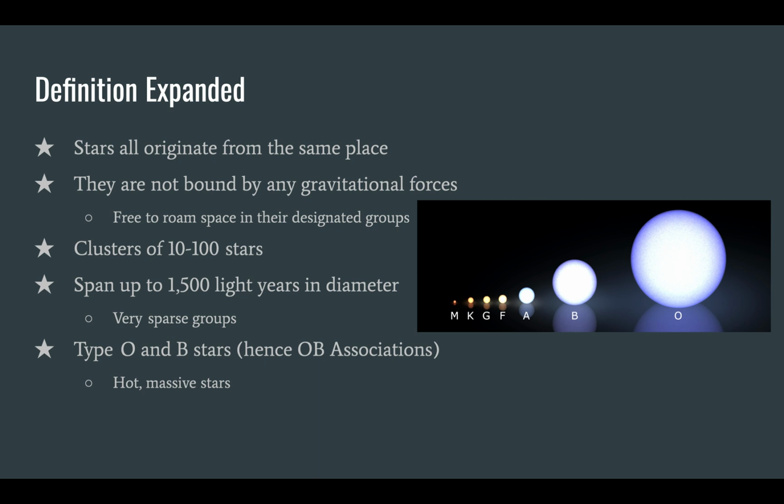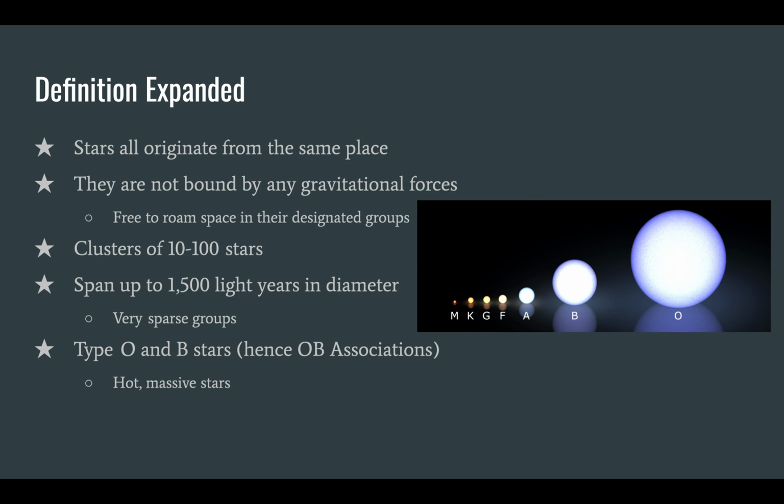The stars in these groups all originate from the same molecular cloud. Once they are born, they are not bound by any gravitational forces, so what this means is that they are free to roam space within their groups. These clusters usually contain anywhere from about 10 to 100 stars, and they can span up to 1,500 light years in diameter, which is huge.